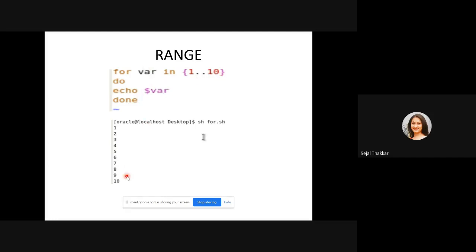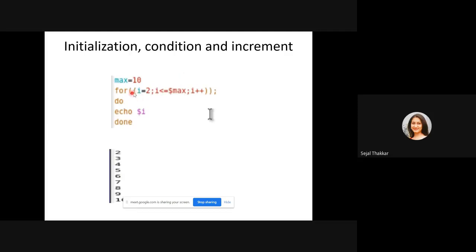Here also we can use the for loop equally like C programming: i = 0; i <= 10; i++. Same way we can use the for loop here. Just we have to use the double square brackets, and no other kind of bracket will come like in C programming. So you can see in this way also we can perform the for loop.